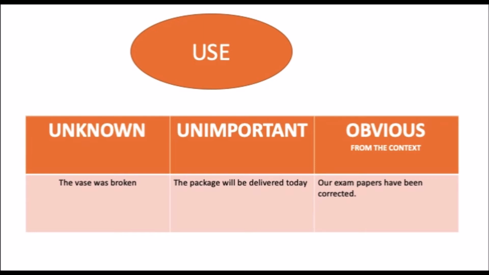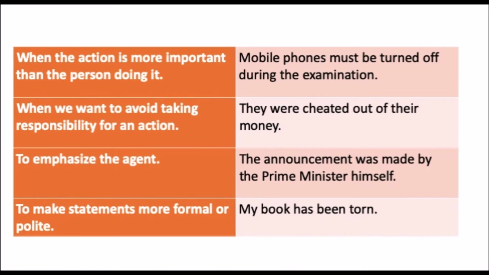We also use the passive when the action itself is more important than the person or people doing it, as in news headlines, newspaper articles, instructions, processes, etc. Mobile phones must be turned off during the examination. We also use it when we want to avoid taking responsibility for an action or when we refer to an unpleasant event and we do not want to say who or what is to blame. They were cheated out of their money.